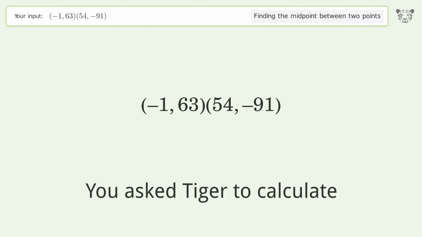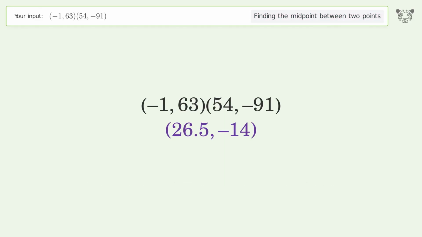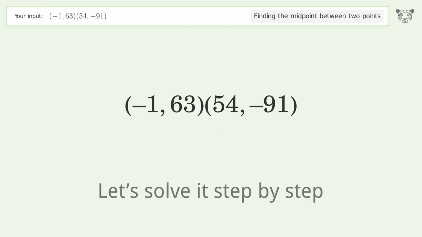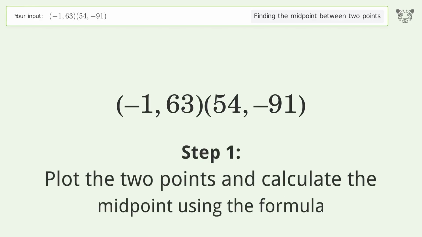You ask Tiger to calculate. This deals with finding the midpoint between 2 points. The midpoint between the 2 points is 26.5, -14. Let's solve it step by step. Plot the 2 points and calculate the midpoint using the formula.